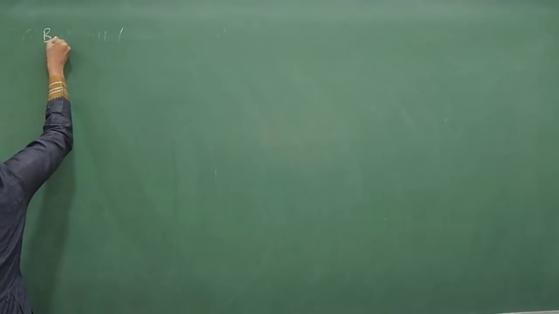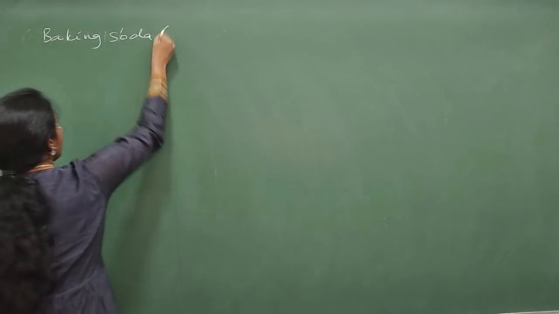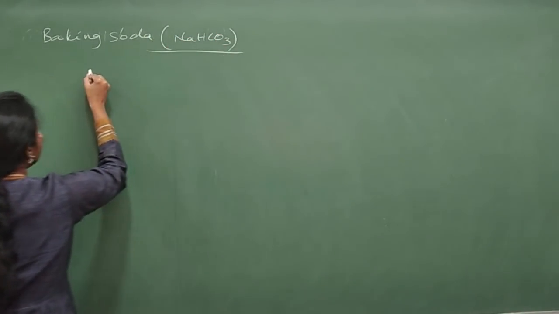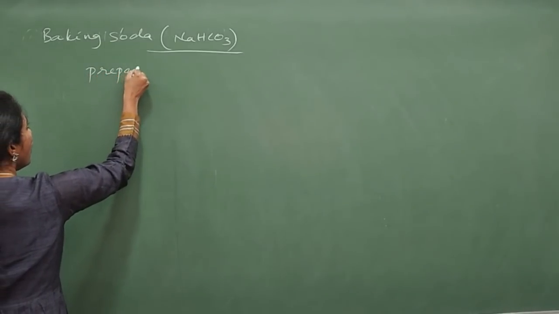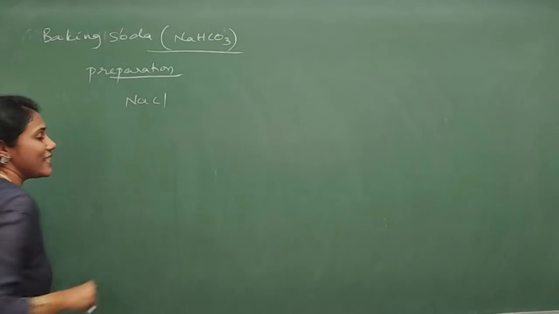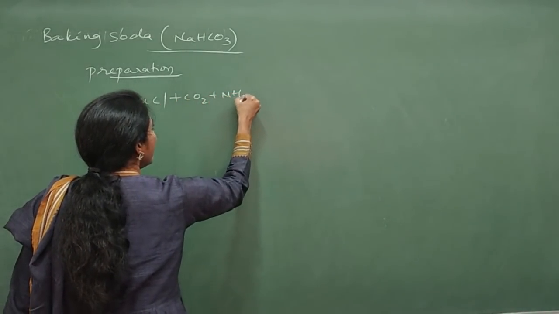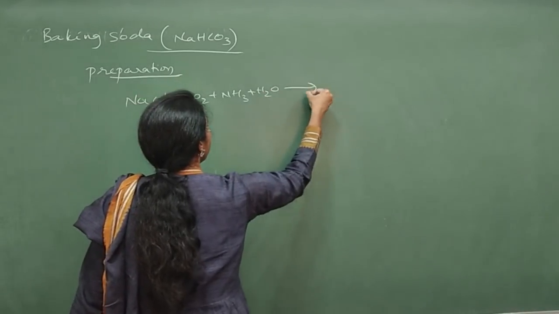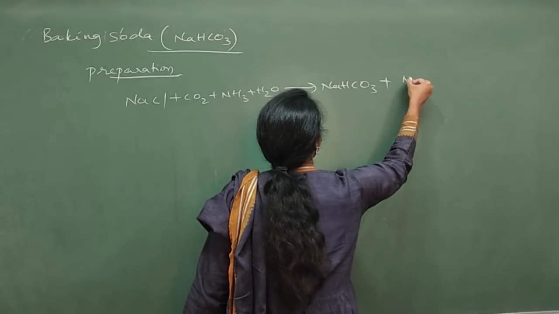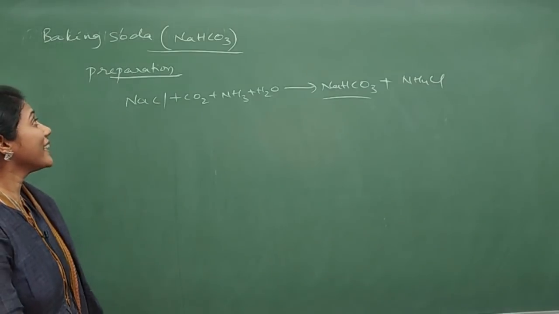So coming to baking soda and its formula. Formulas are also important. Baking soda is sodium bicarbonate. So how do you prepare this? The preparation of baking soda is very simple. You take the raw material NaCl, and add carbon dioxide, ammonia and water. So you get NaHCO3 plus ammonium chloride. This is the preparation reaction of baking soda.